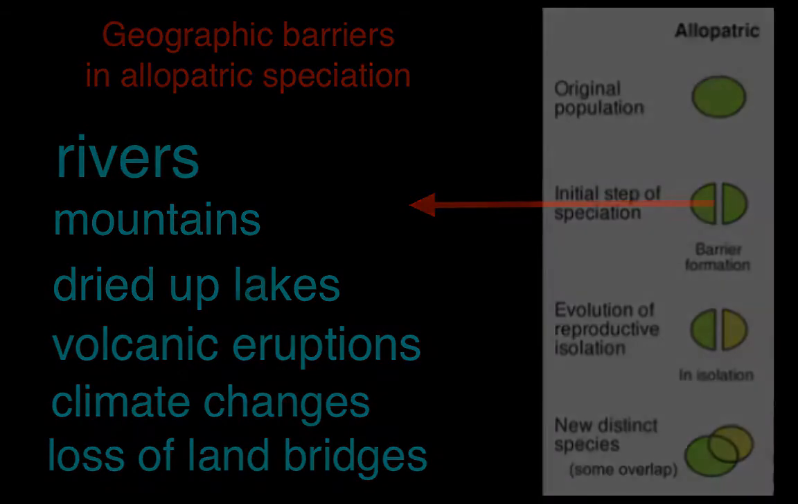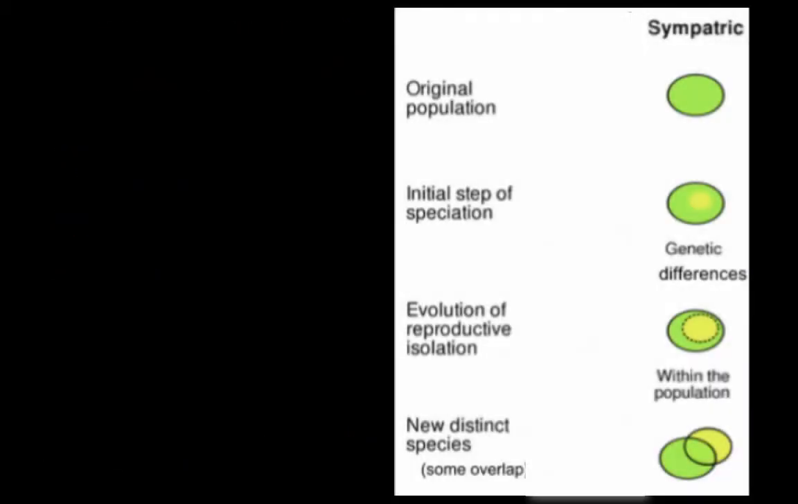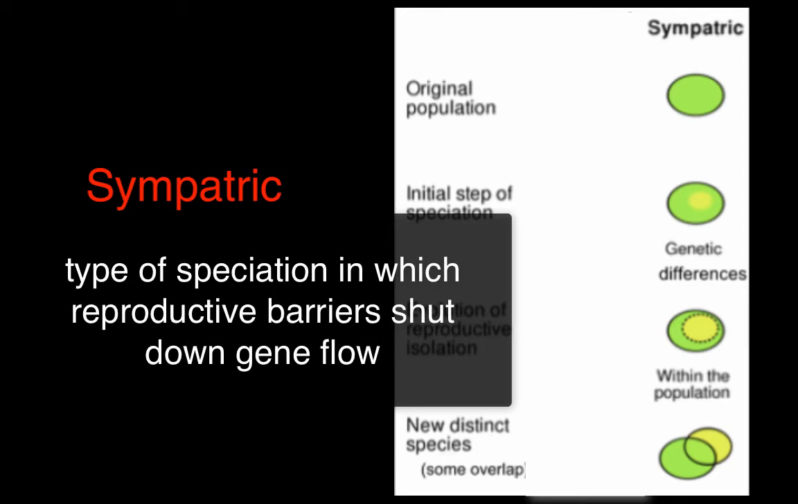The other type of speciation is sympatric. Remember, patric means country, sym means same. So now we're having speciation occurring in the same geographic area. There isn't a mountain or other barrier that prevents gene flow between these organisms. They're in the same location, but they're still unable to reproduce together. So sympatric speciation means that species originate in the same geographic area, and instead reproductive barriers shut down gene flow.